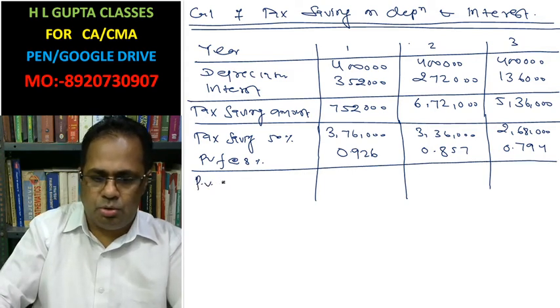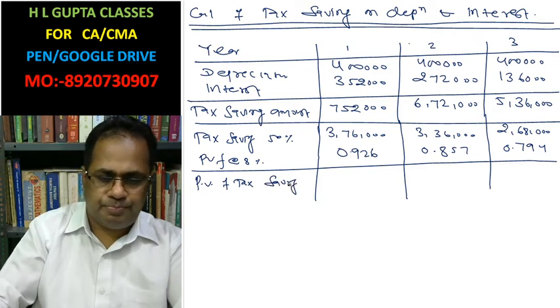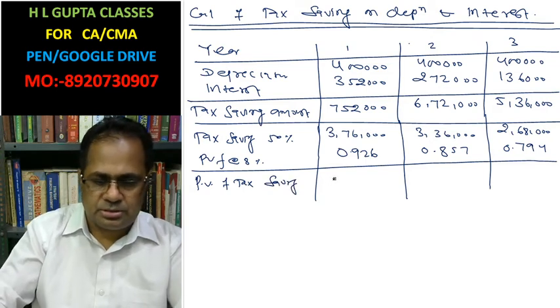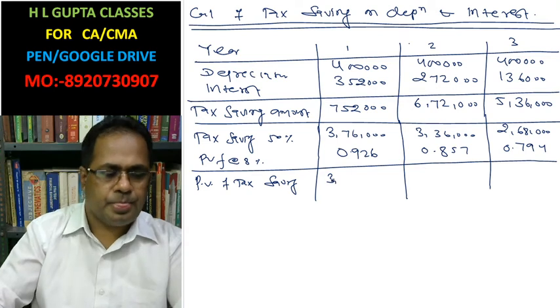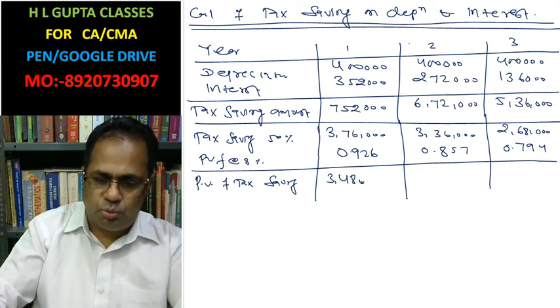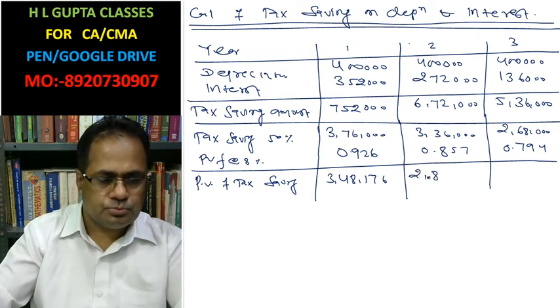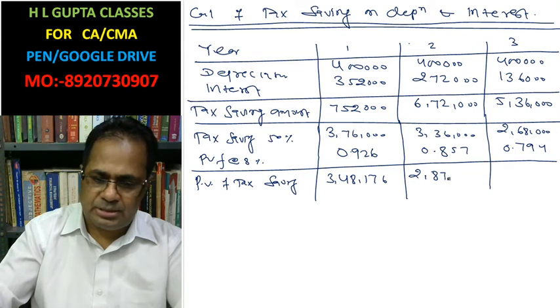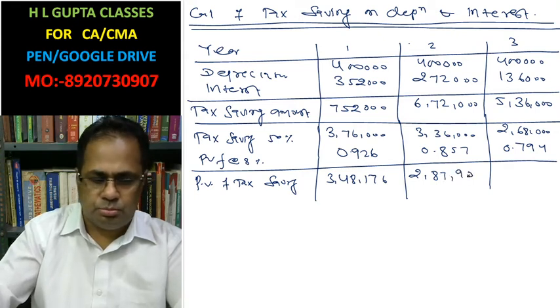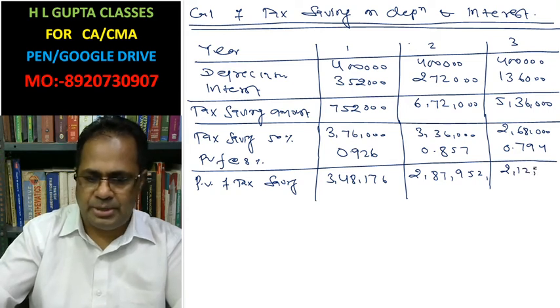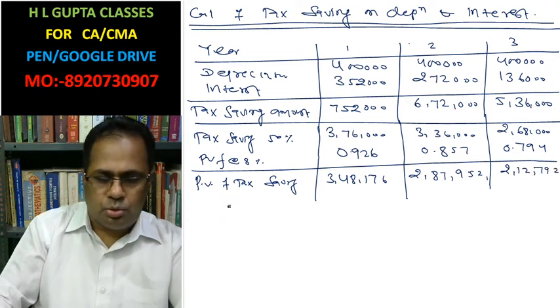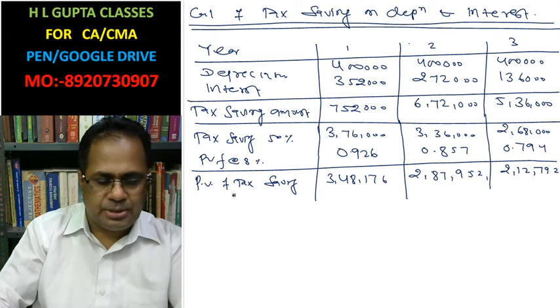Present value of tax saving: 3,48,176, 2,87,952, 2,12,792. Present value of tax saving.